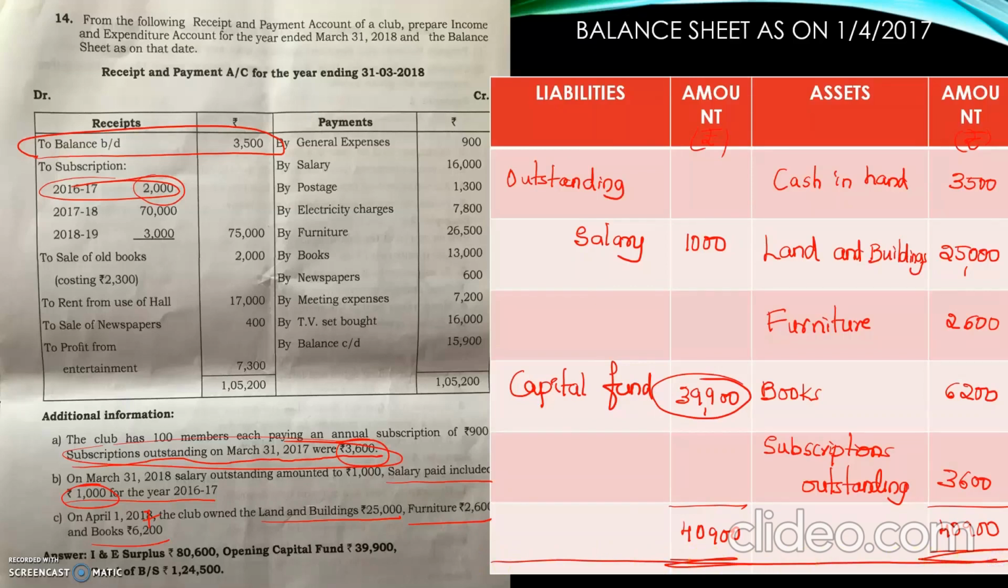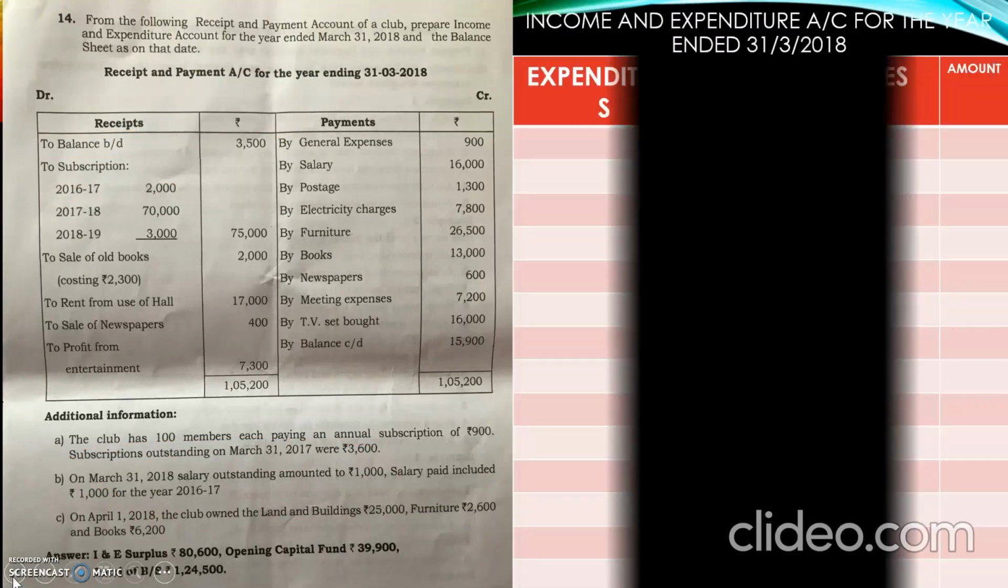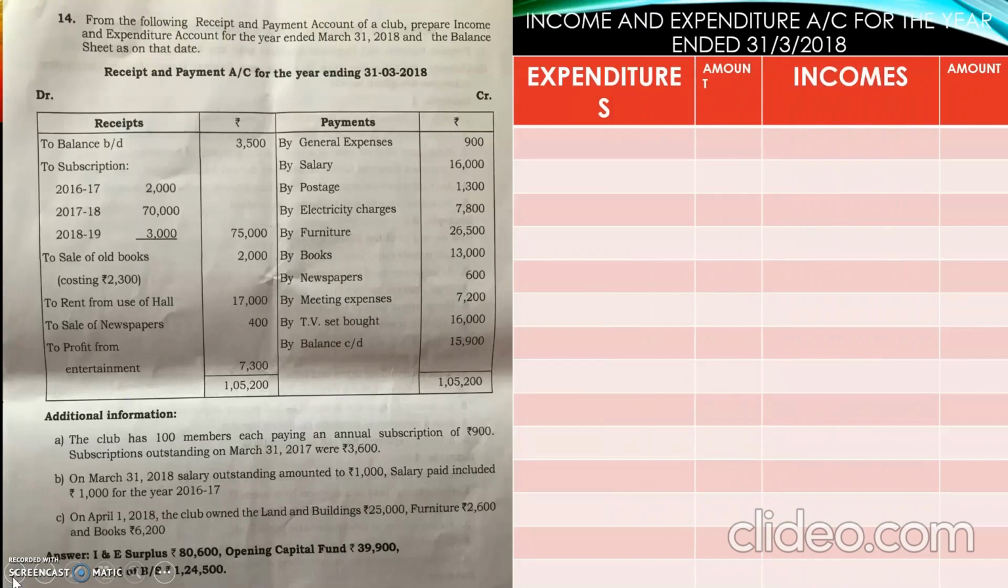So next I will move on to the next statement. Income and expenditure account for the year ending 31st March 2018. On the debit side we are going to record all the expenditures. On the credit side we are going to record all the incomes. Amounts will be in rupees. Now starting from the first item, all the revenue receipts and revenue expenditures which we have classified in the receipt and payment account must be entered here. The first item of the receipt and payment account is already entered in the opening balance sheet.